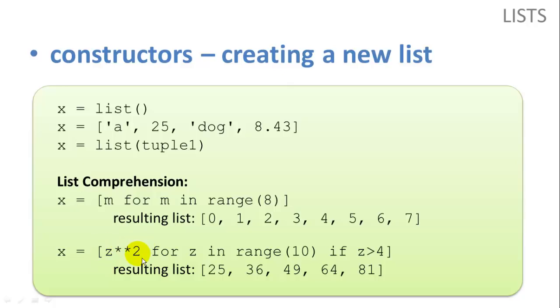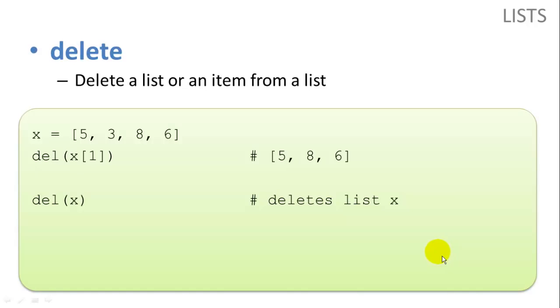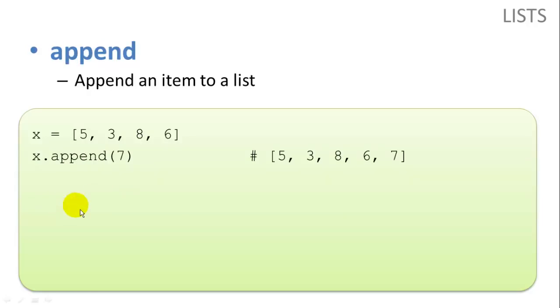So it's going to take 5 through 9, and it's going to square each one of them and add it to the list. So we get 25, 36, 49, 64, 81. So list comprehensions, you can have fairly complex functions inside of the square brackets to create and populate a new list with whatever values you want. Delete, we can delete an item from a list, or we can delete a complete list. The item we would delete using the index, or we can delete the entire list.